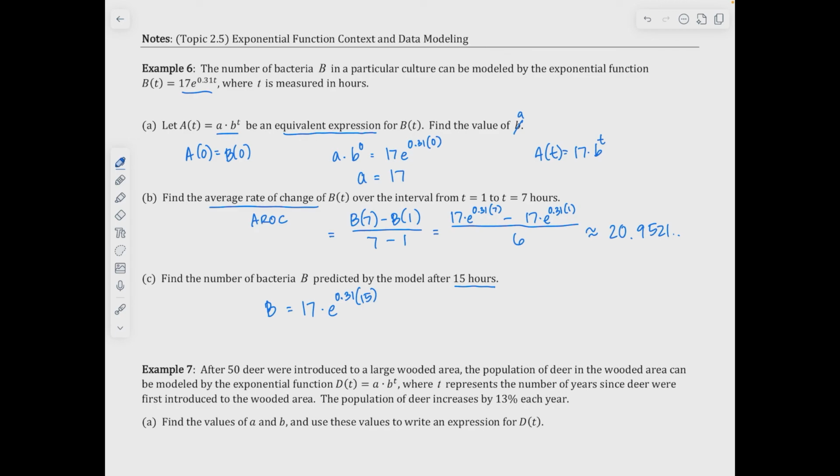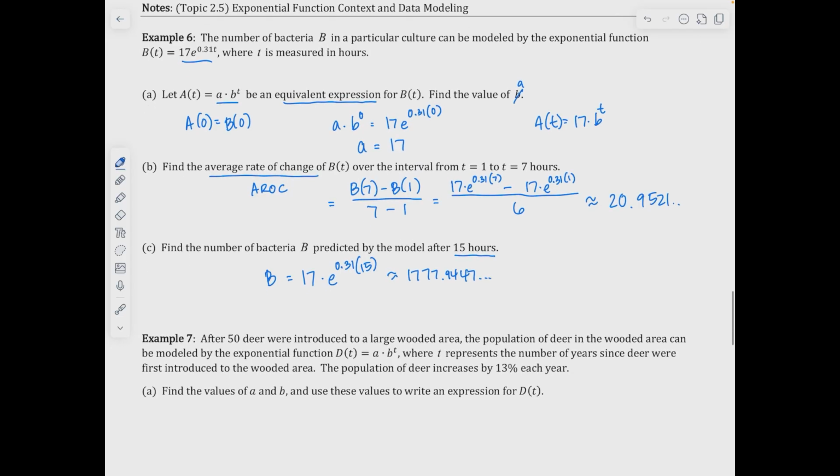So I have 17 times e to the 0.31 times 15. So I'm looking at approximately 1,777.9447. Okay, and so that would be it.